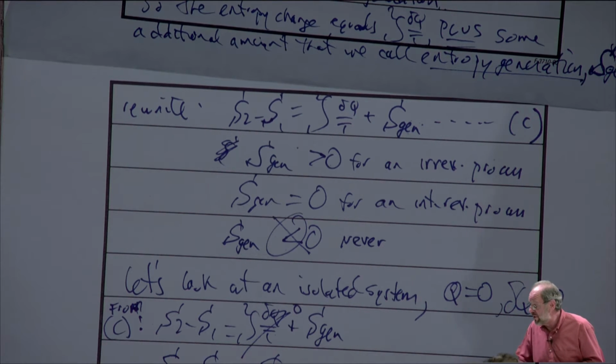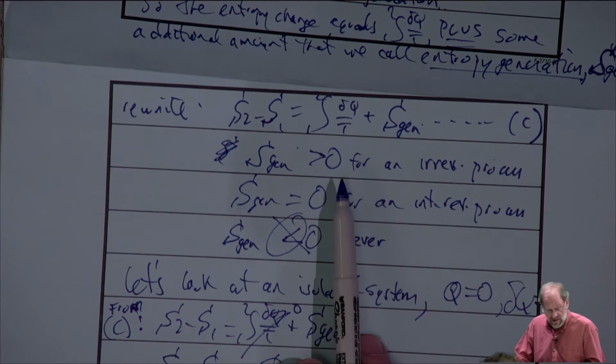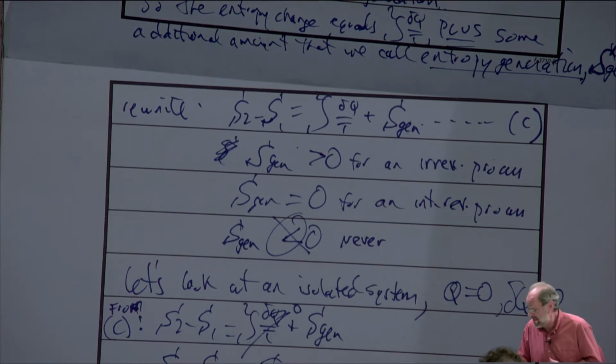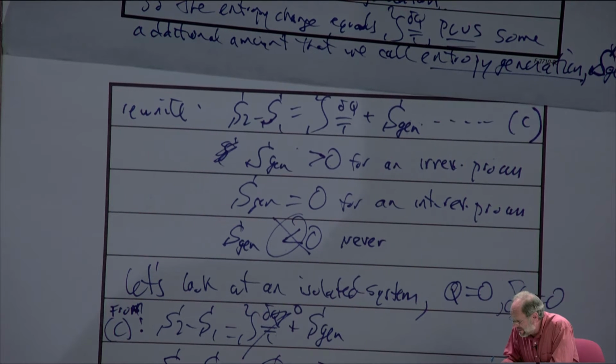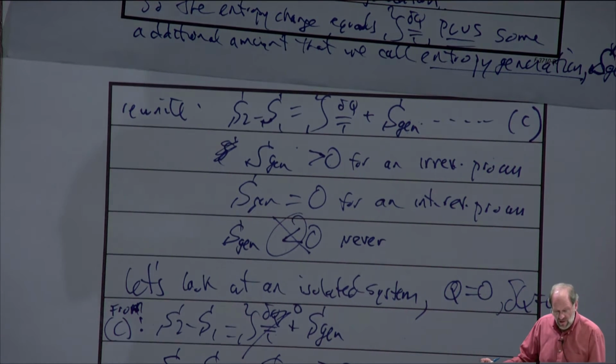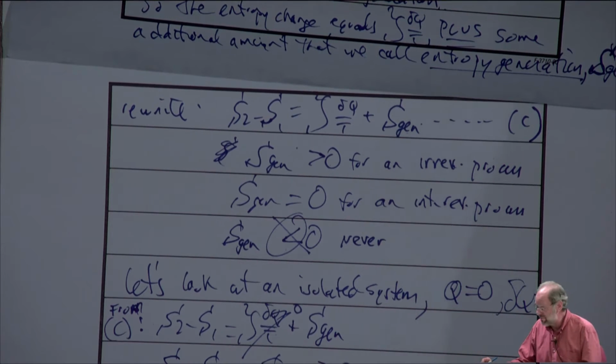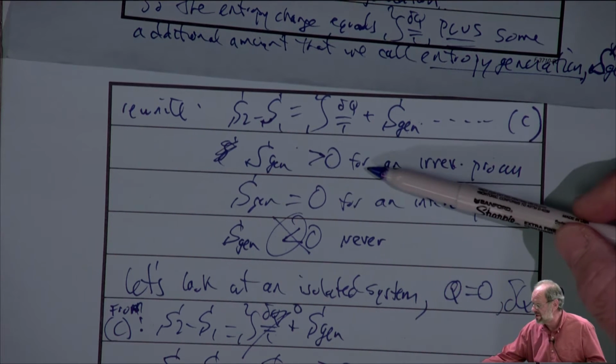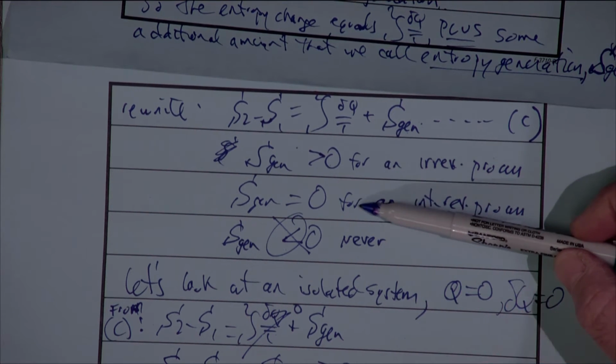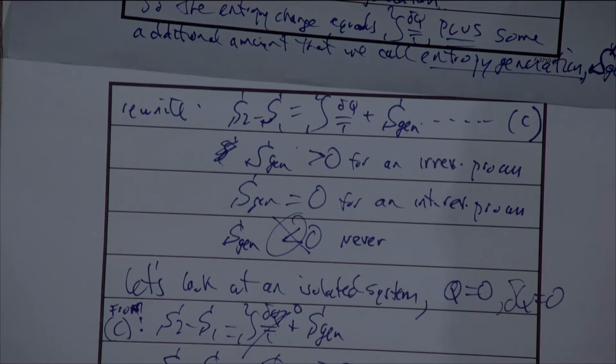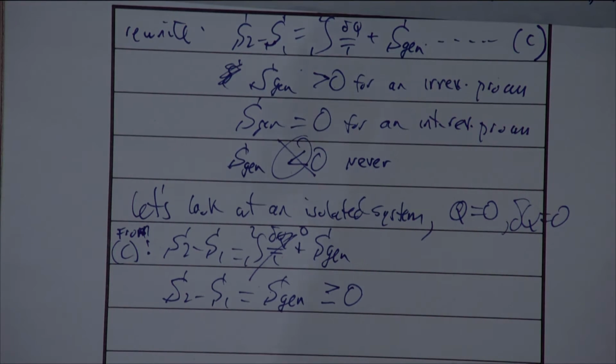And of course, we would note that this entropy change has to be either greater than 0 or equal to 0, right? So for an isolated system, we would simply note that the entropy change is the same as the entropy generation, and that has to be a number that's either greater than 0 or equal to 0, right? Okay. Yep, thank you.